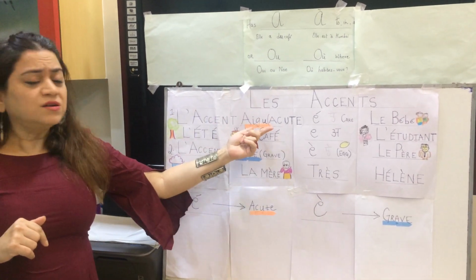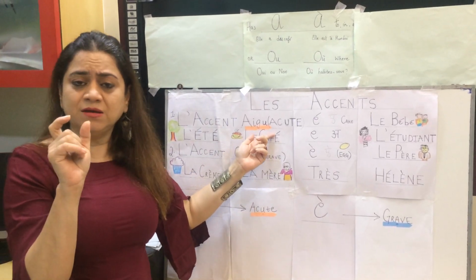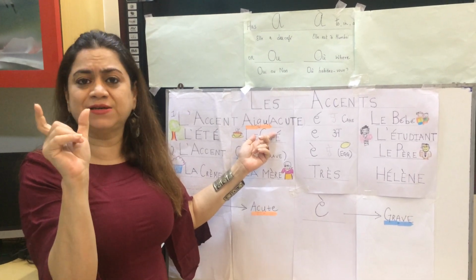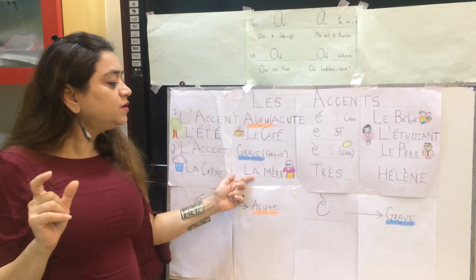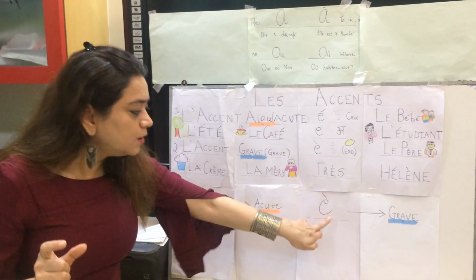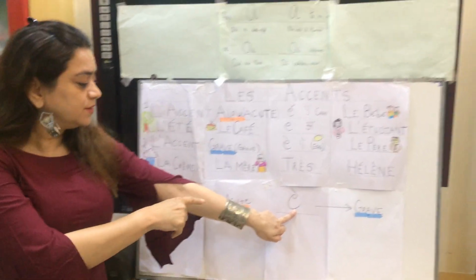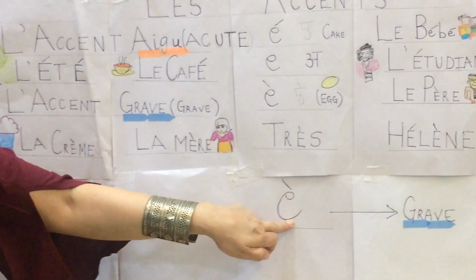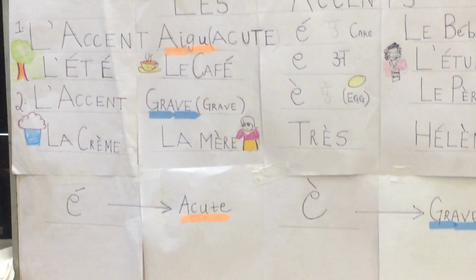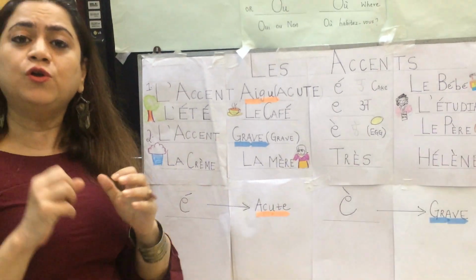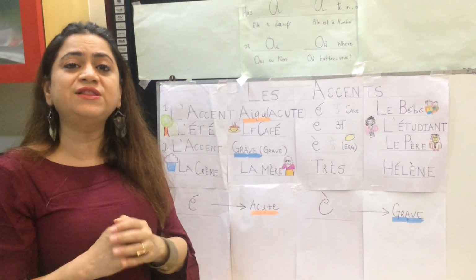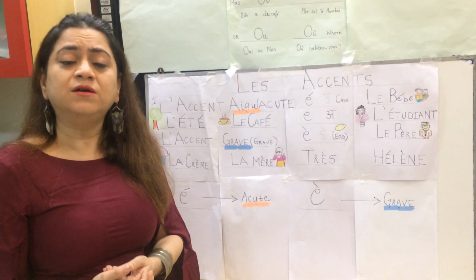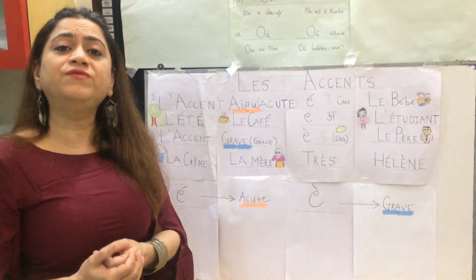Acute accent is more of an open A, as in cake. The grave accent, here you can first recognize it, goes from the right to the left, and it is more of a closed A, that we hear in egg. So acute is one sound, grave is another.